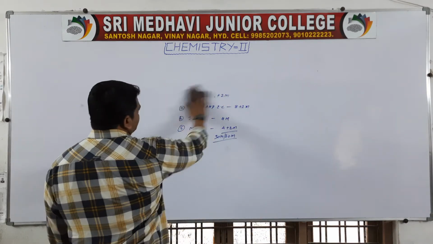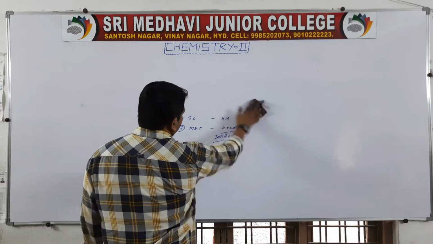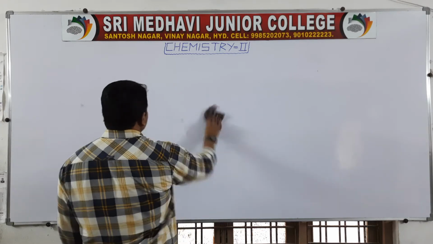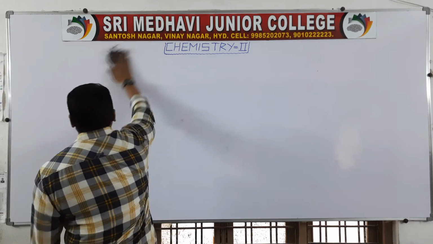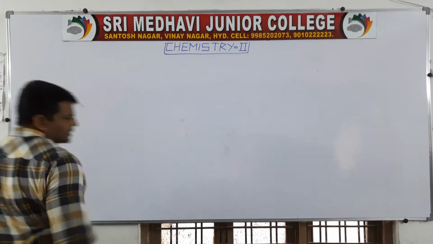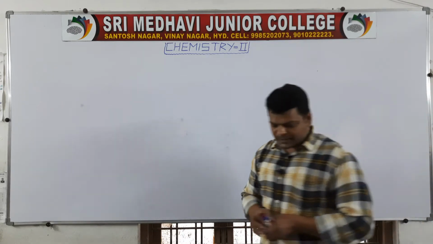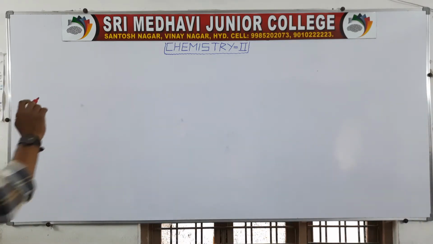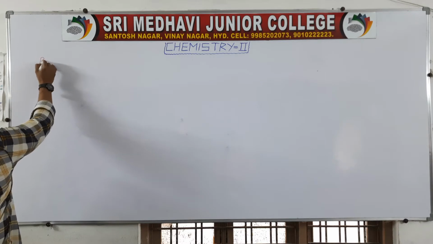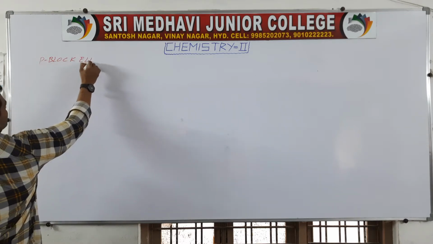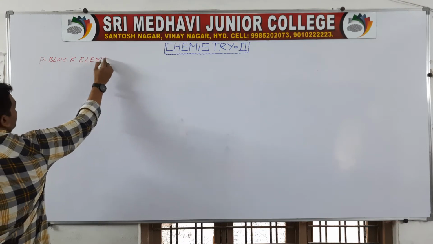Next, we are going to discuss P block. P block elements. It is a big chapter.